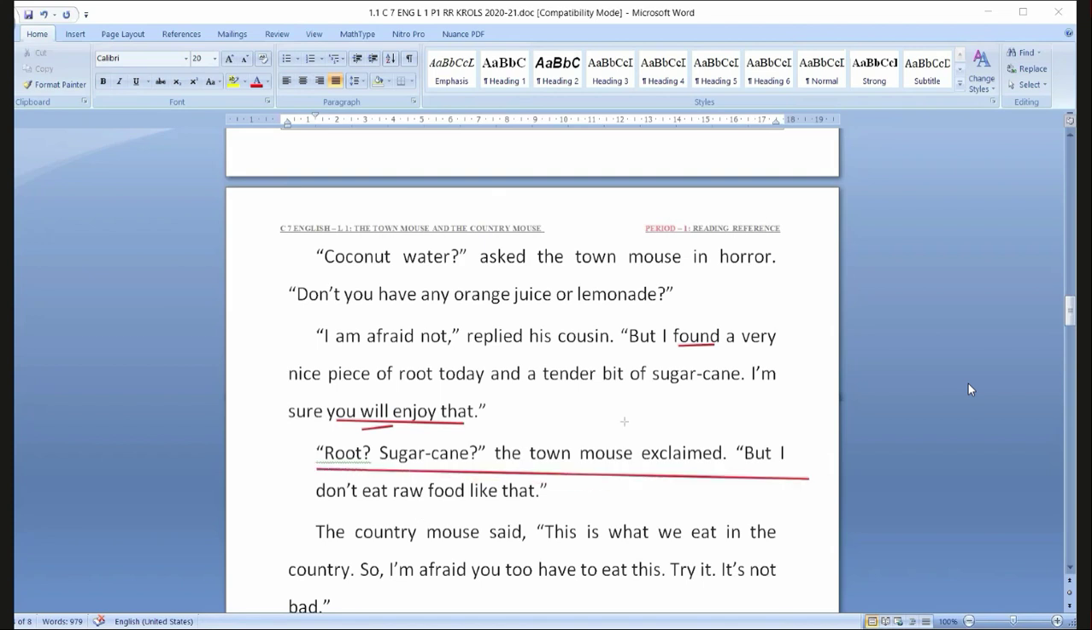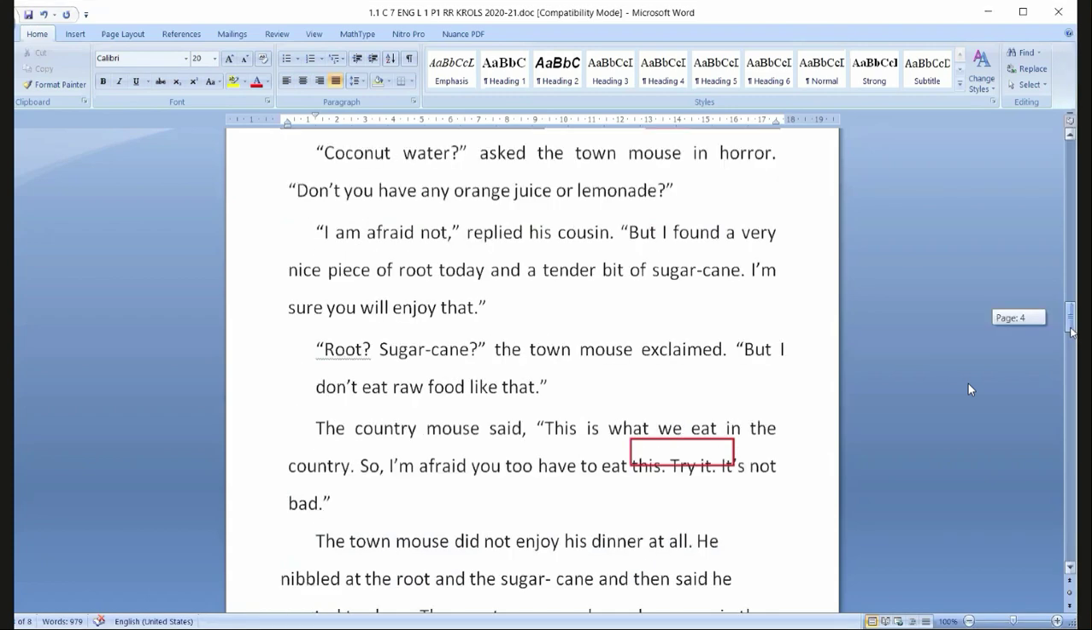Exclaimed. Here, exclaiming is a sudden expression in disconcern, not in a concerned way. Root, sugarcane. Why is it afraid? Because it doesn't have the habit of taking such kind of food in town. Root, sugarcane. The town mouse exclaimed. Exclaimed, a sudden expression. But here you have to take a sudden expression in not concern, okay, disconcern. But I don't eat raw food like that. I will not eat raw food. What do you mean by raw?